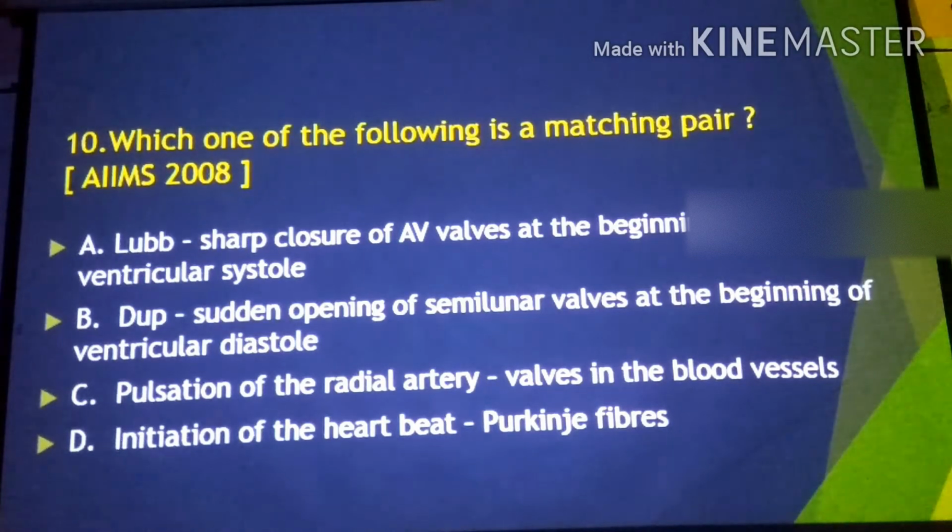So lub is the S1, and that is the closing of the AV valves. It means the bicuspid and tricuspid valves both get shut or closed at the beginning of ventricular systole to prevent backflow into the respective atria. So the first sound, the low pitch lub sound, is produced. Hence for this 10th question, A is correct. First option is correct. Let's move to the next slide.